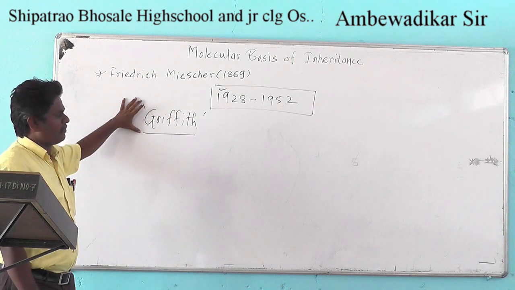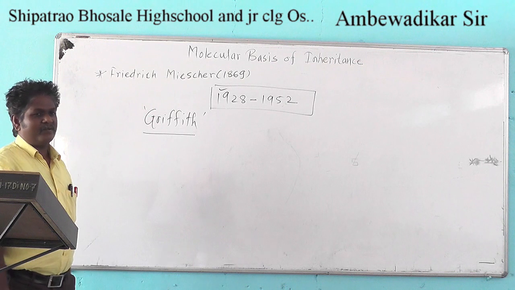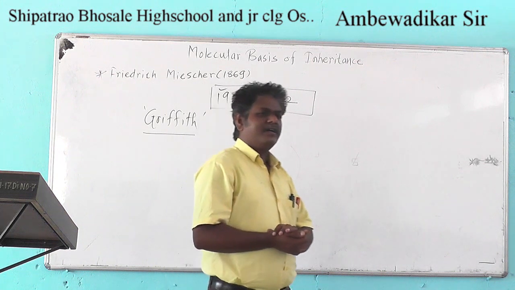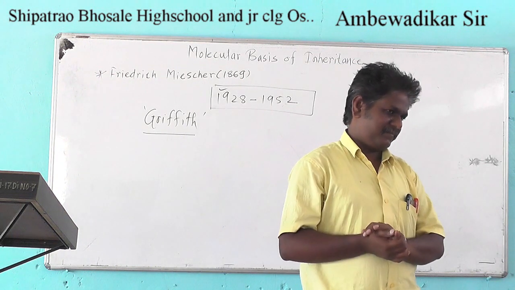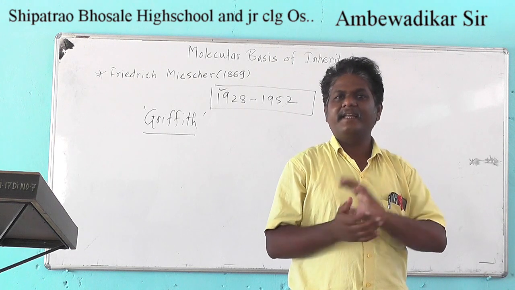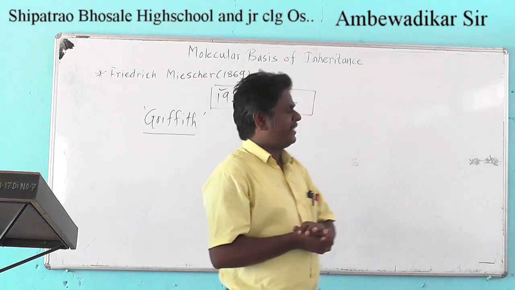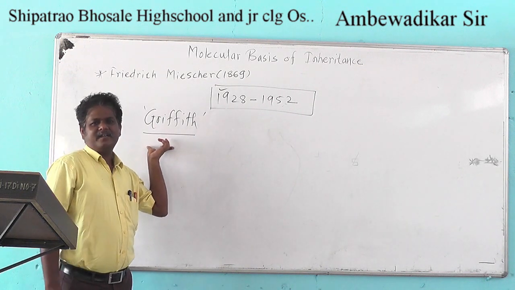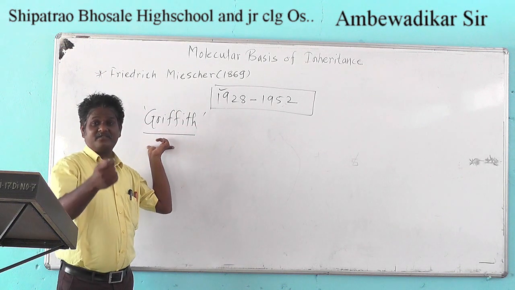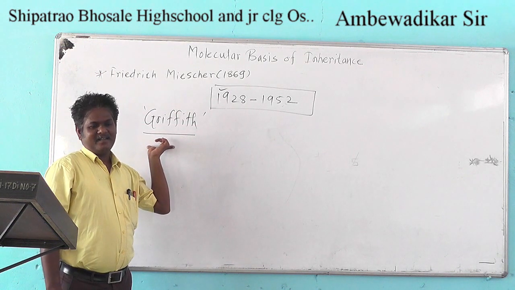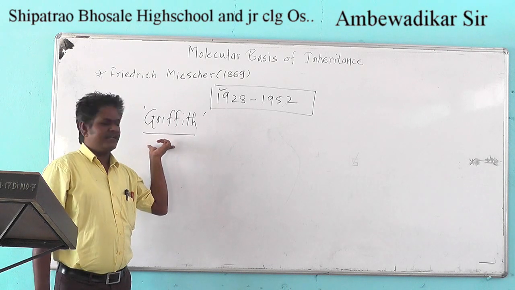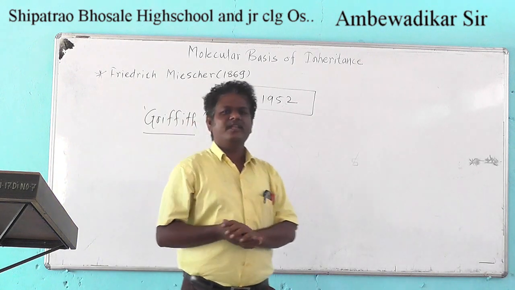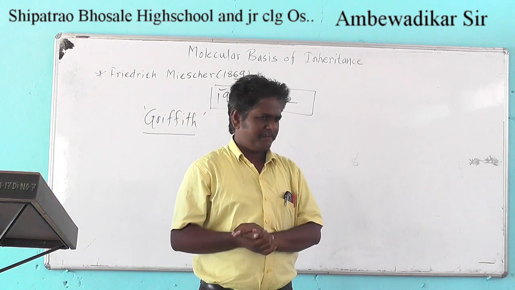This study of the basis of inheritance started with the work of Griffith. What is the work of Griffith? Griffith was a famous bacteriologist. He was studying bacteria which cause a common disease in human beings, called pneumonia. The causal organism is Streptococcus pneumoniae, and Griffith was doing experiments on Streptococcus pneumoniae.